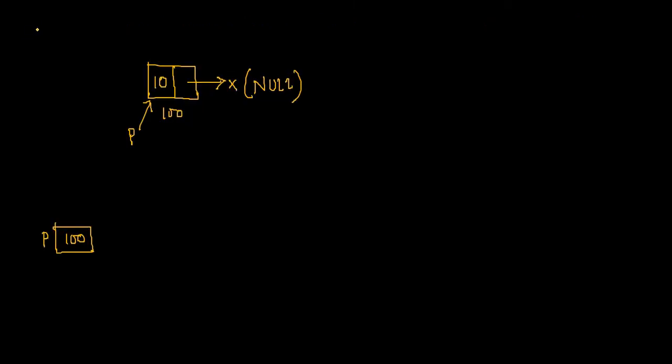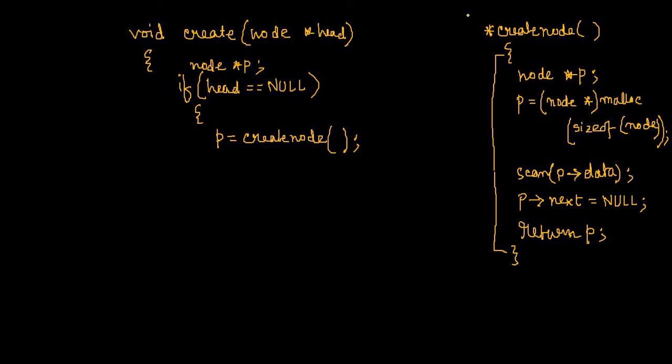So what is a function pointer? A function that returns an address of anything. It's not always that the address of a node will be returned. If a function returns the address of a pointer, then also it's a function pointer. Anyway, so pointer create, and then what pointer? Node pointer. So I must write node.